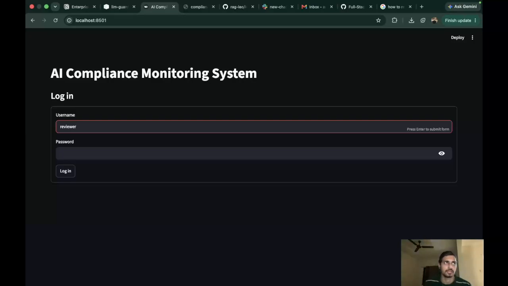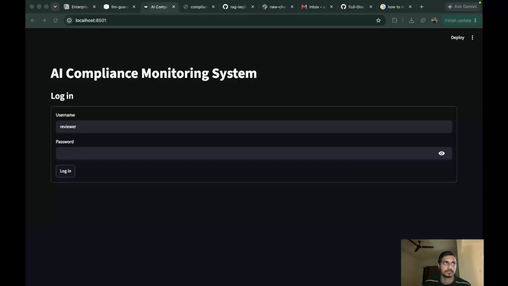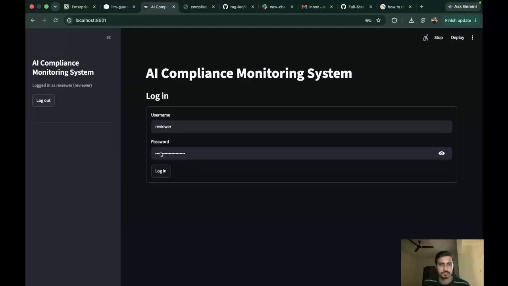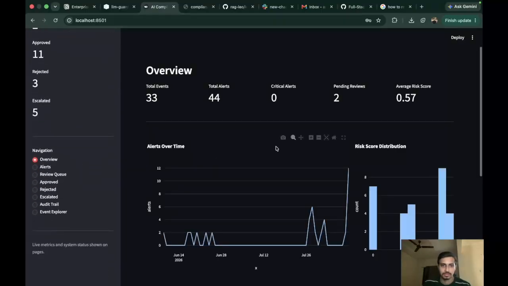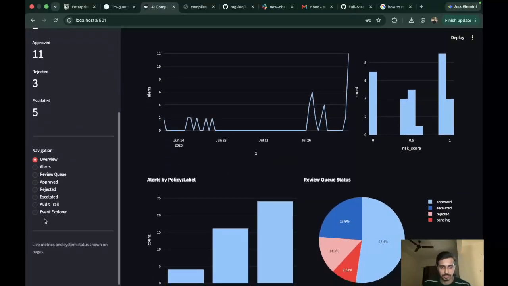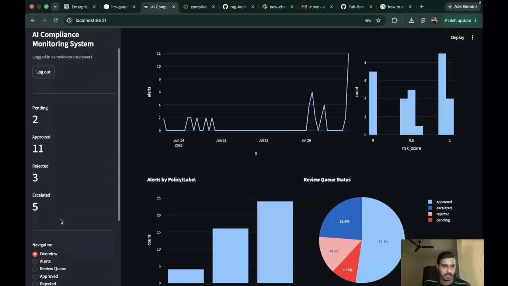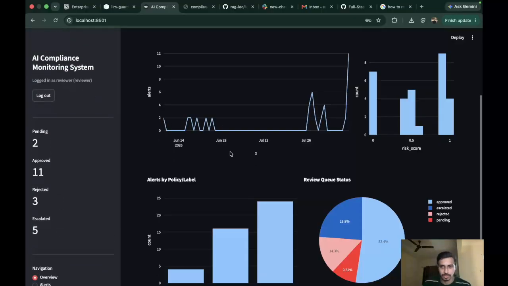I'll quickly paste the password here. Now as you can see, there is no LLM gateway dashboard here for a reviewer.